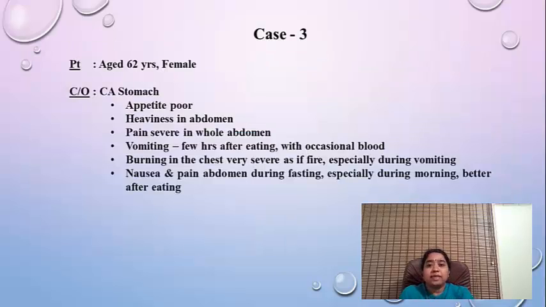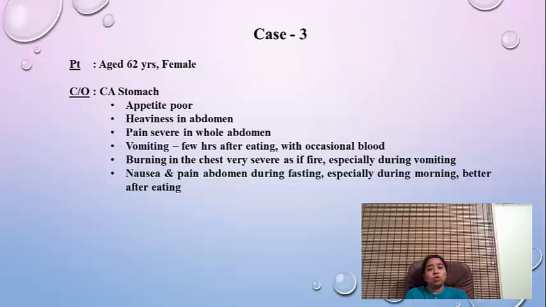Now case 3. This case was of a female aged about 62 years. I had very few symptoms when I got this case. It was a case of CA stomach. Actually, the patient also was not in a condition to talk to me, so I got very few symptoms in this case. These were the only symptoms I could extract at that point of time, because the patient did not want to talk. There was poor appetite, heaviness in the abdomen. CA was diagnosed.